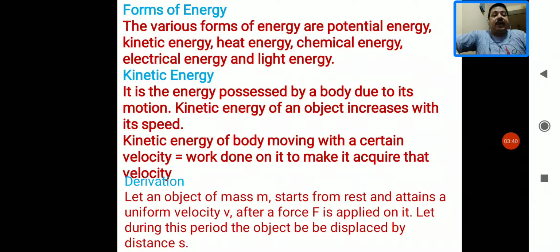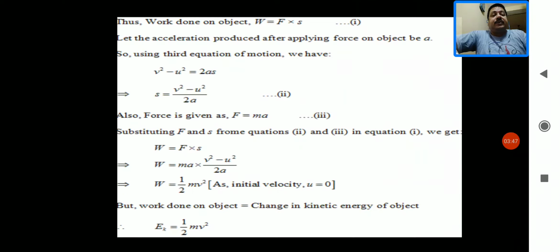After a force F is applied on it, it covers a distance or displacement, you can say S. Then according to the definition of work done, W equals F into S. Now it is the first equation, W equals F into S.